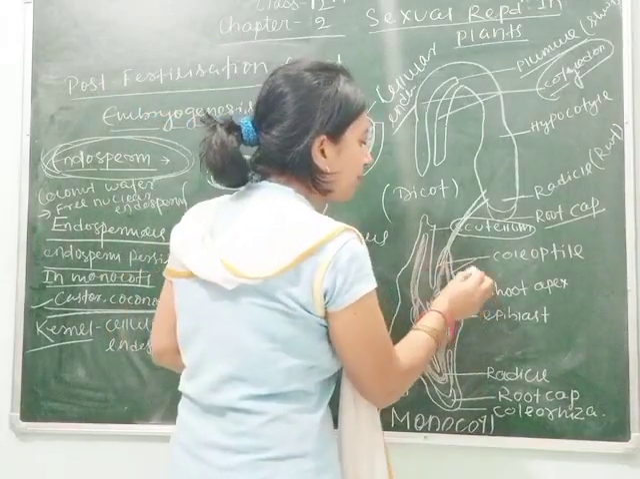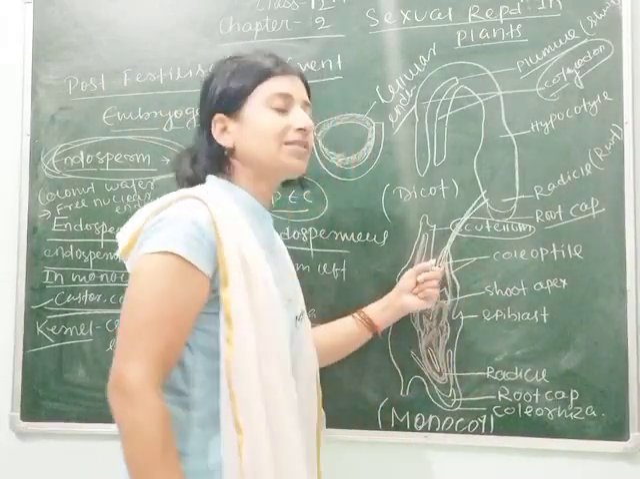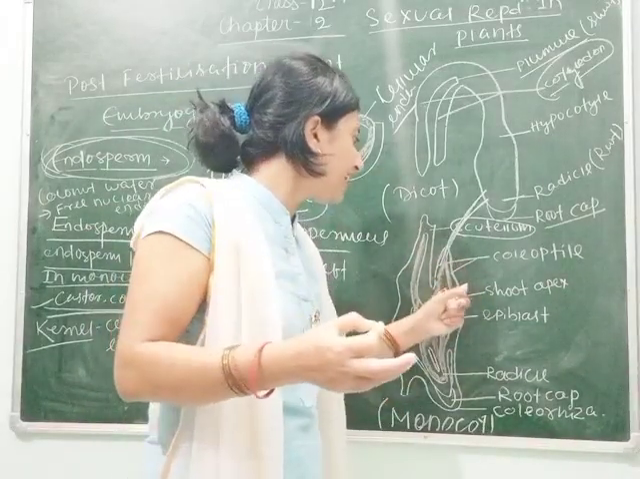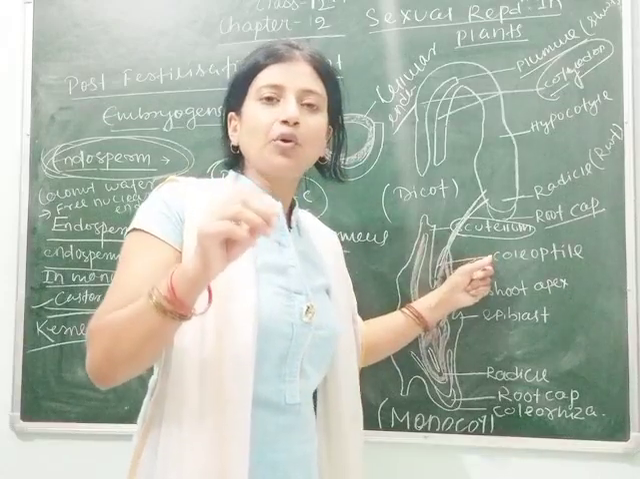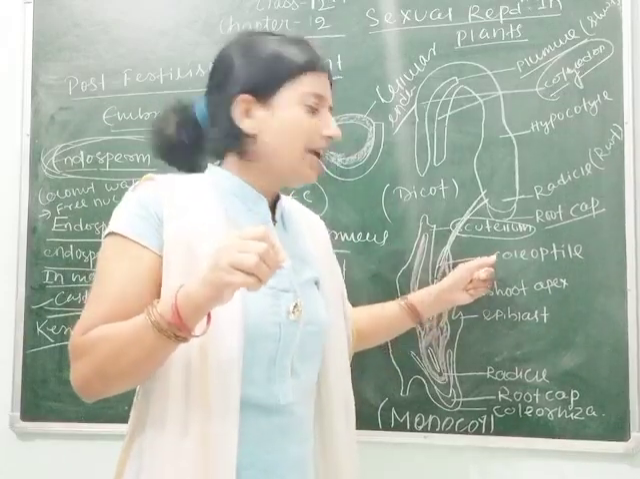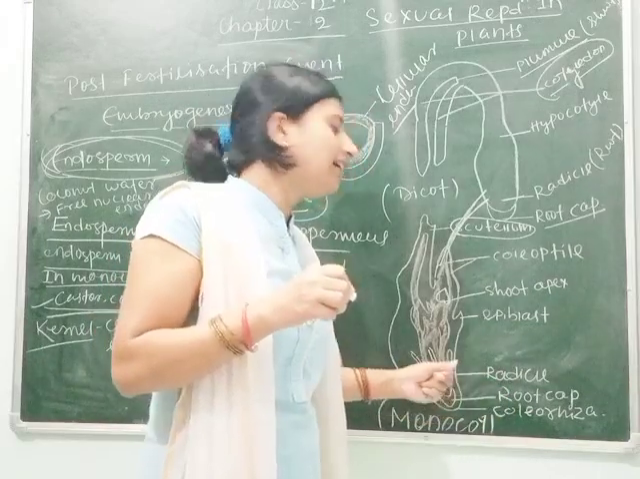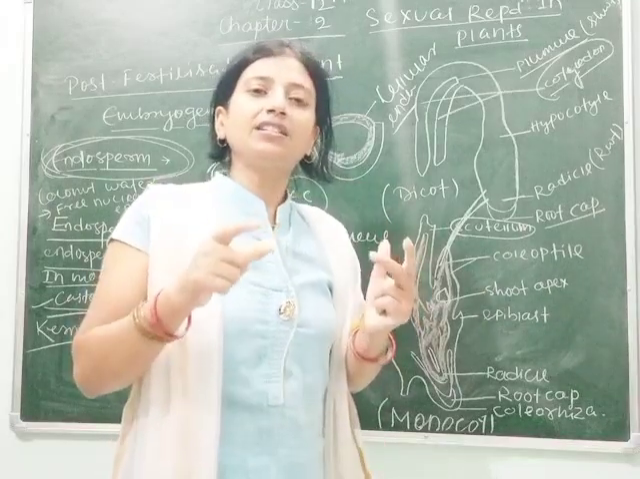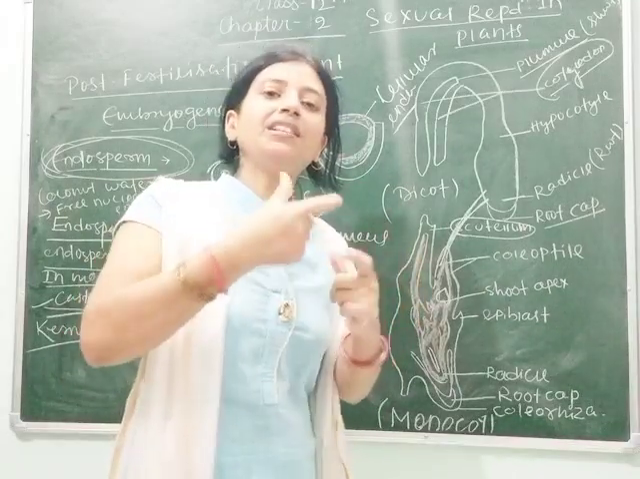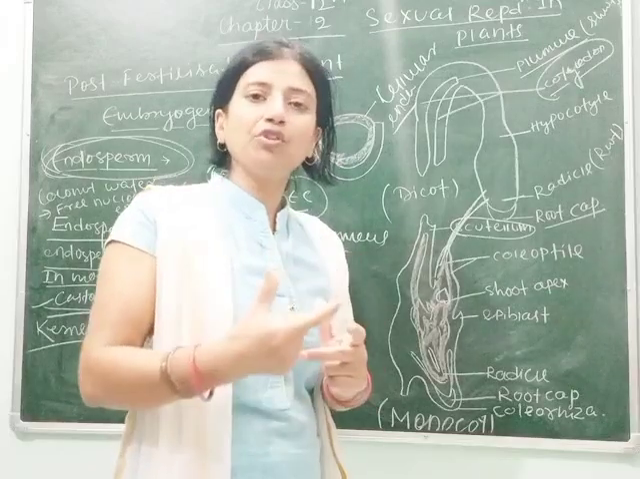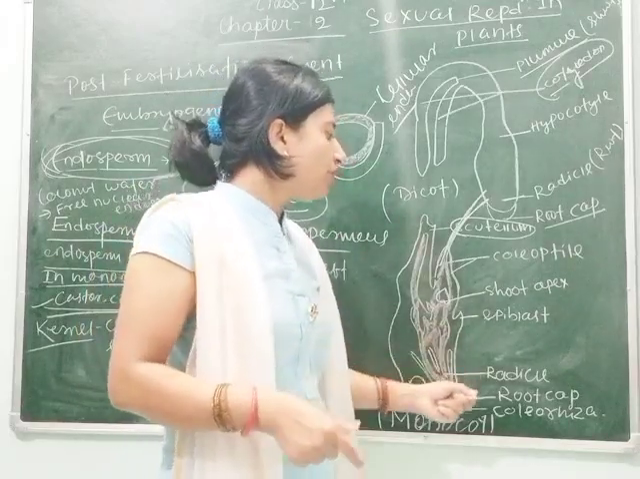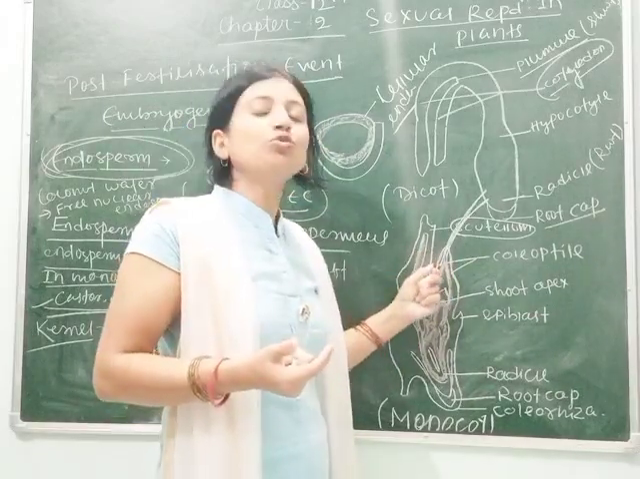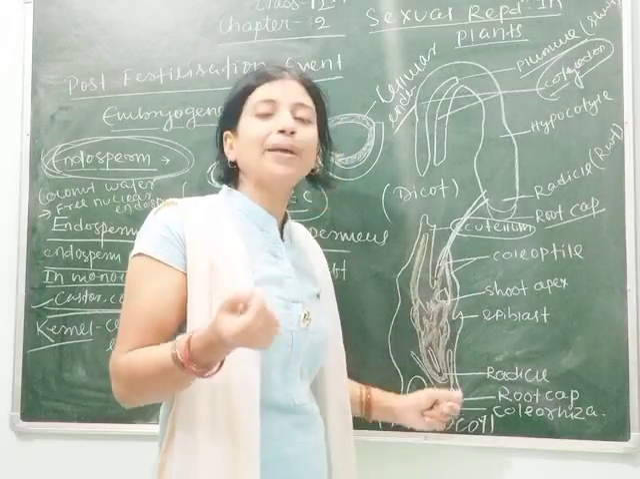So here coleoptile protects the shoot apex. Shoot apex means this will further get converted into the shoot part. That's why we can say coleoptile is the protecting covering of plumule and coleorhiza is the protecting covering of radicle. Inside the seed they are present as coleoptile and coleorhiza, but when embryogenesis occurs, the coleorhiza and coleoptile gradually degenerate as the shoot apex and the root apex grow.